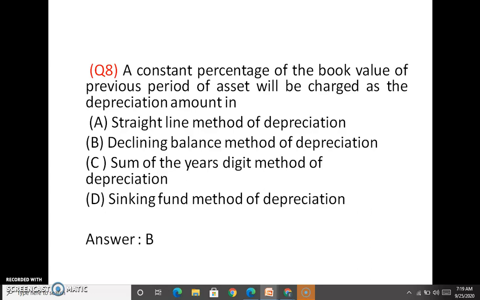that is 20% of 5 lakhs is the depreciation amount. So 20% is 1 lakh, so the book value is 4 lakhs. Then at the end of the second year, 20% of 4 lakhs, that is 80,000, and so the book value will be 3,20,000. So this is called the declining balance method of depreciation.